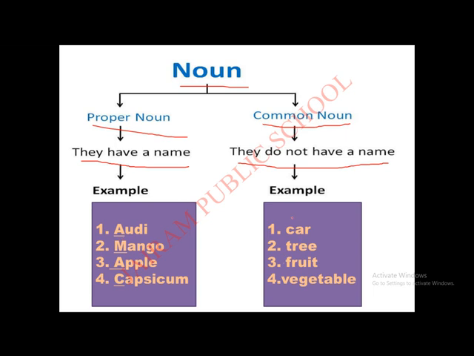So this is common noun, see, car, but in the proper noun we have mentioned what car? Audi car. Very good. Second, in the common noun we have mentioned tree, but what tree in the proper noun? Mango tree. Third one, fruit. What fruit do we want? Yes, apple or some other fruit you like. Next, the fourth one is vegetable. What vegetable? Yes, capsicum. So I understand you all will clearly know what is the common noun and proper noun.